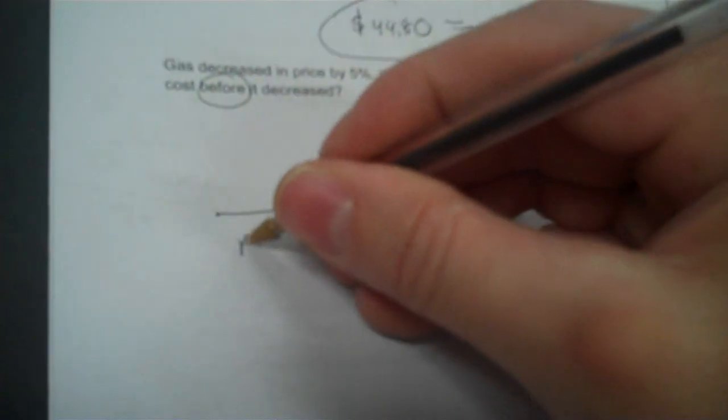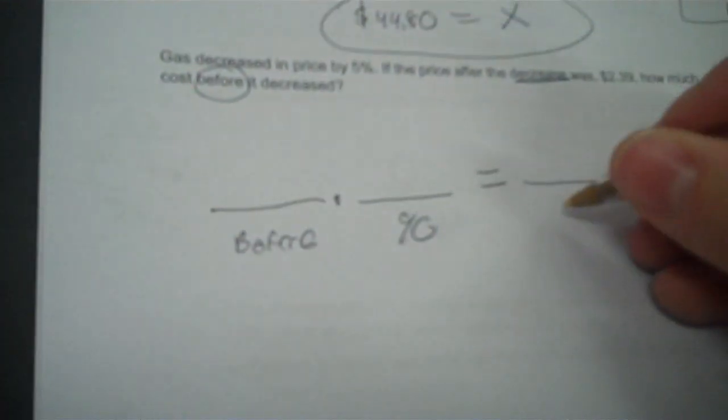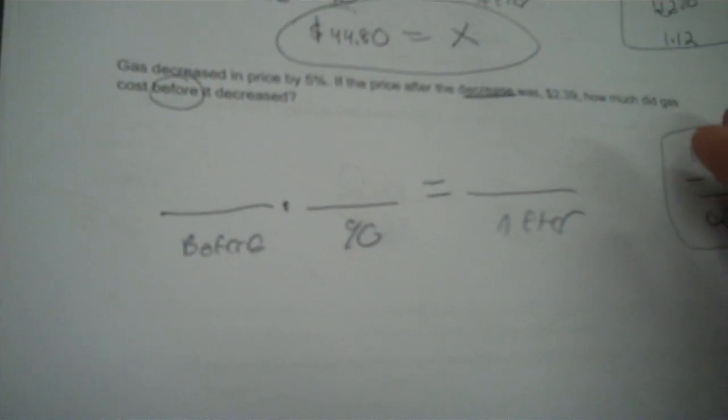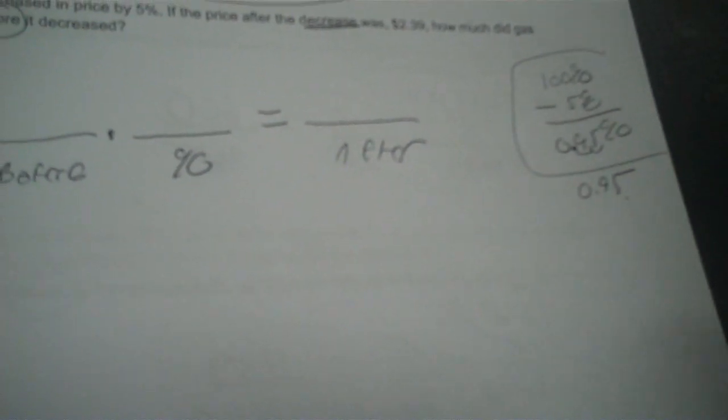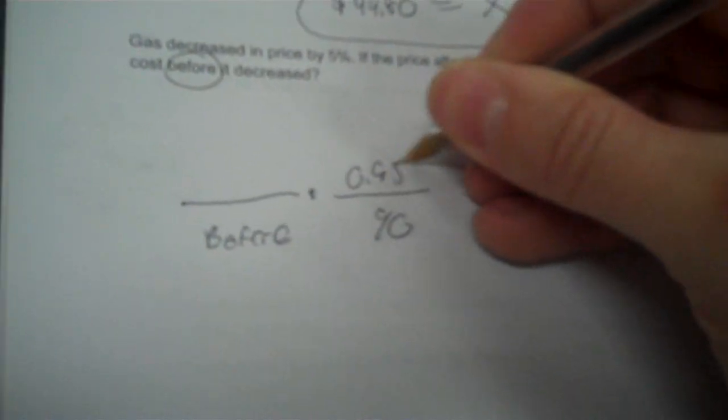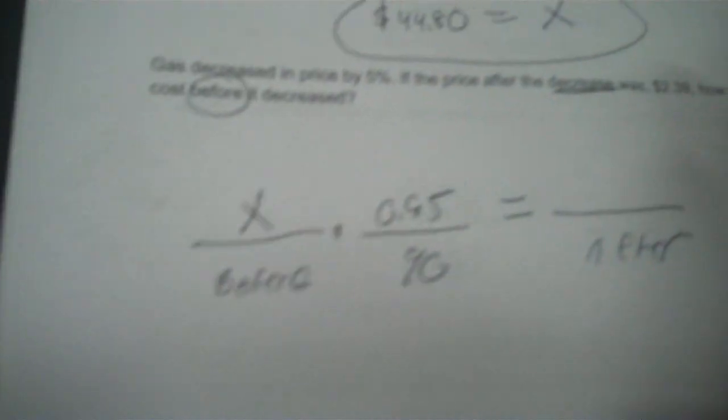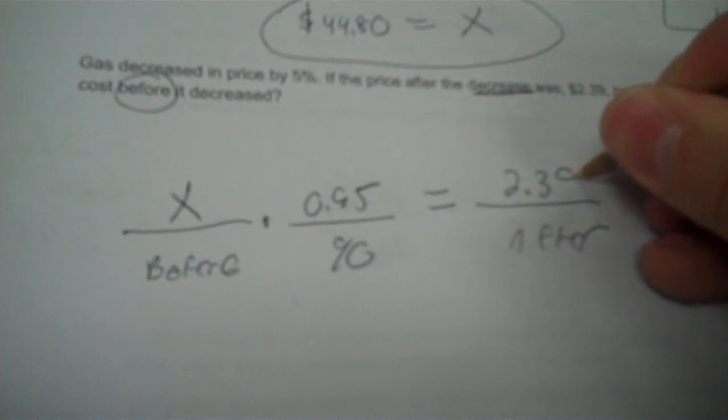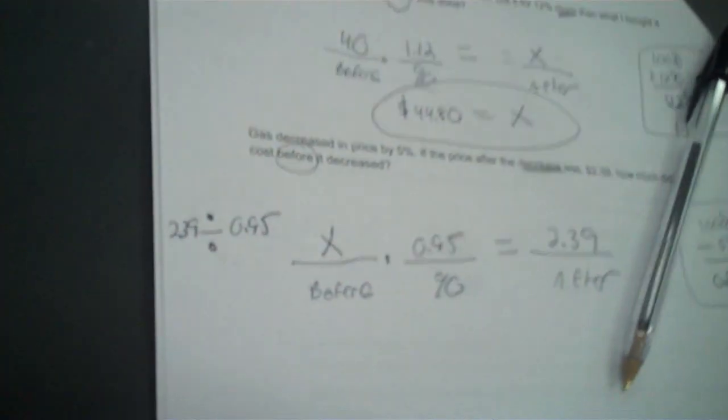Okay, so these two factors, this is my percent factor, this is the before times percent equals after. But the percent again is in decimal form, 0.95. Okay, we're solving for before, so X, and then 2.39. Then we're going to divide, and when you divide, you take the product divided by the known factor, 0.95.